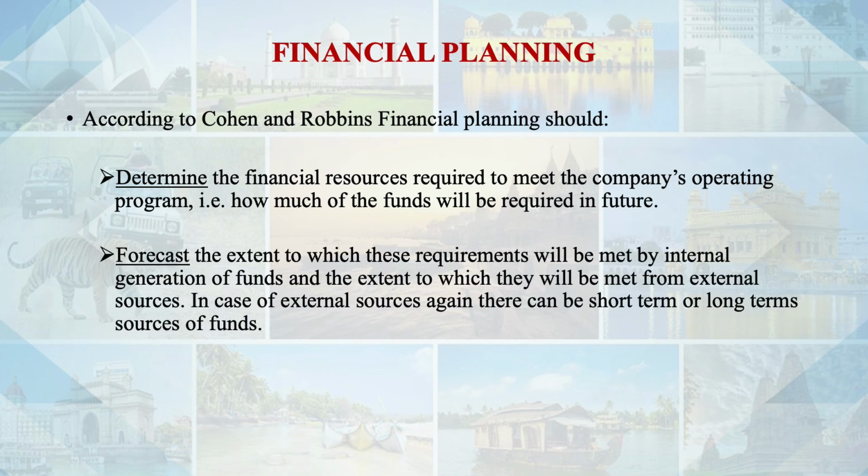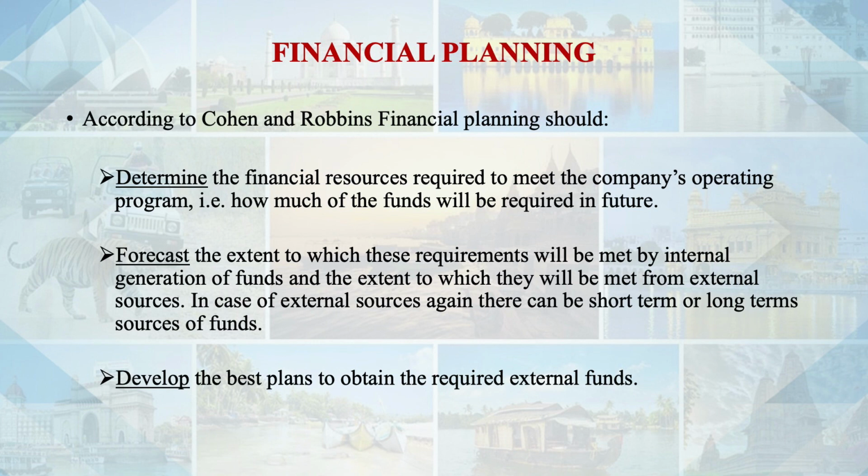Then the forecast, we need to make an estimate. See, we have decided on the requirement, then we need to forecast the extent to which these requirements will be met by the internal generation of funds and the extent to which they will be met from the external sources. So first we have decided on the requirement of funds, that this much of funds will be required.